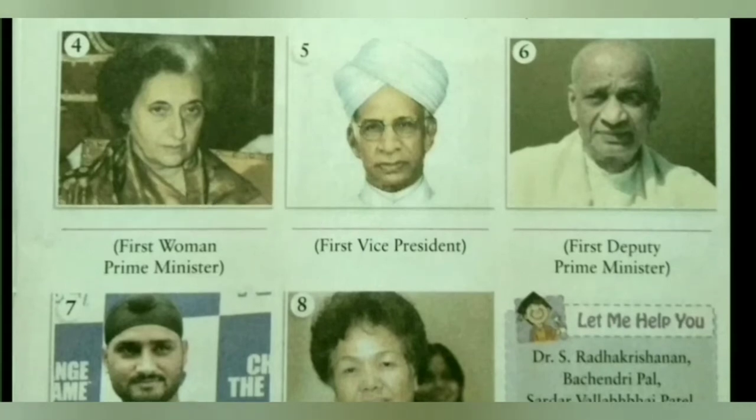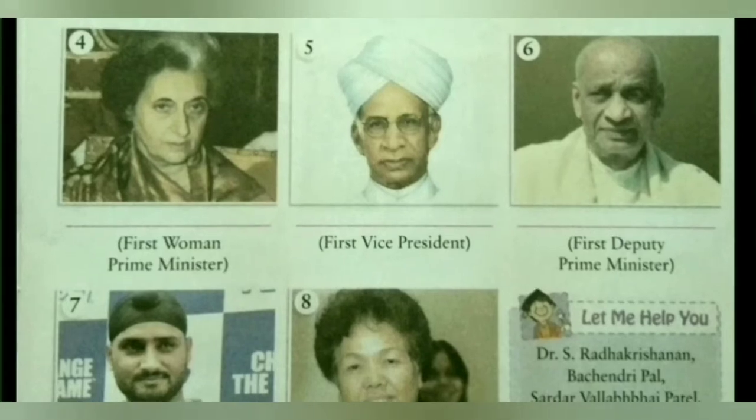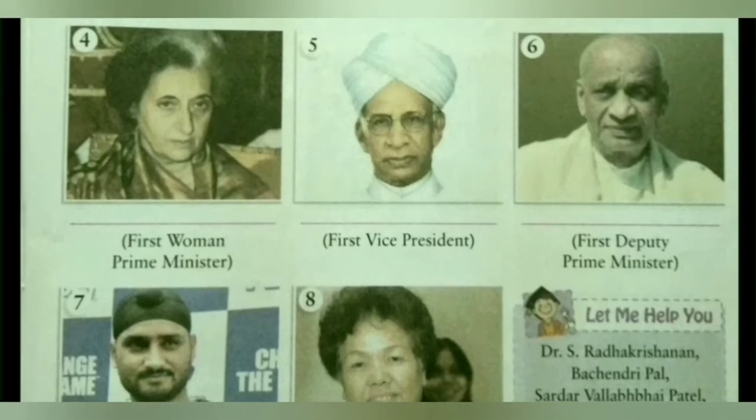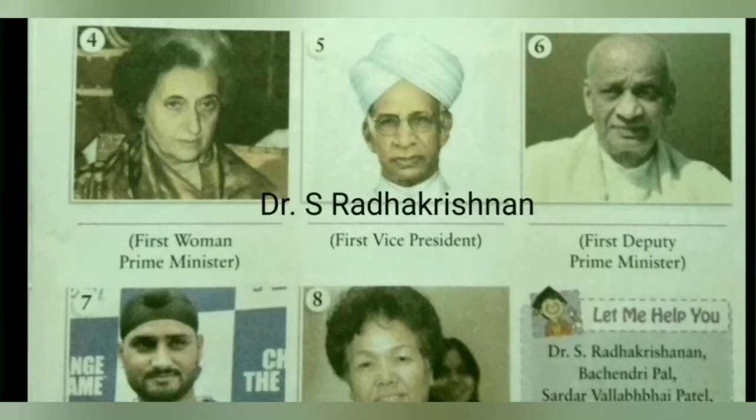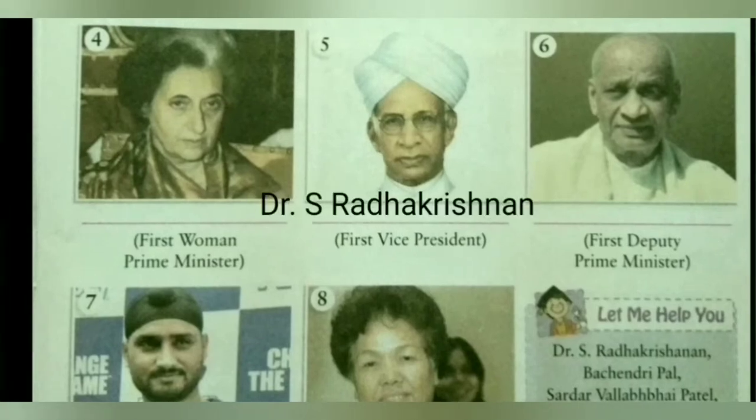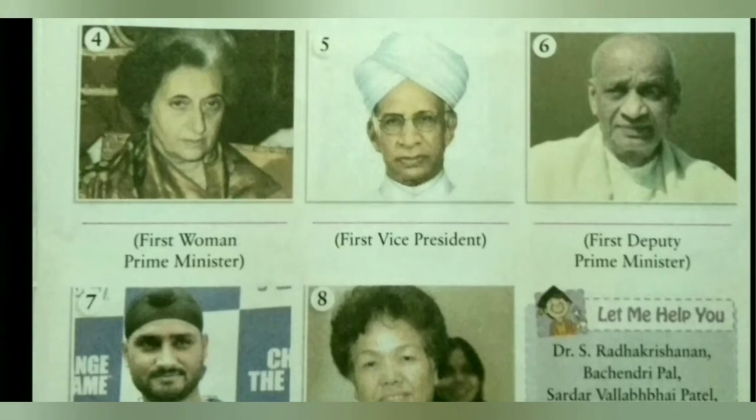Fifth picture is the picture of the first vice president. The first vice president of India was Dr. S. Radhakrishnan. So we will write in the space given Dr. S. Radhakrishnan. Sixth picture, we can see the picture of the first deputy prime minister. The first deputy prime minister of India was Sardar Vallabhbhai Patel. We will write in the space given Sardar Vallabhbhai Patel.